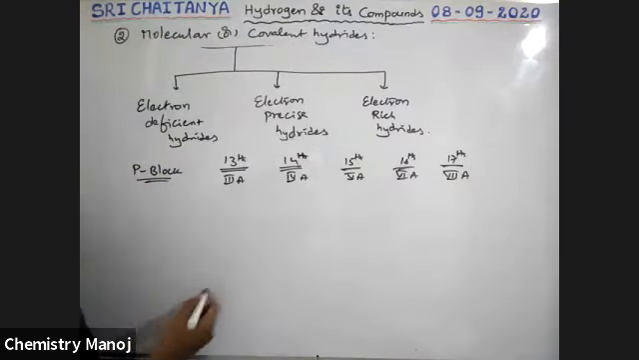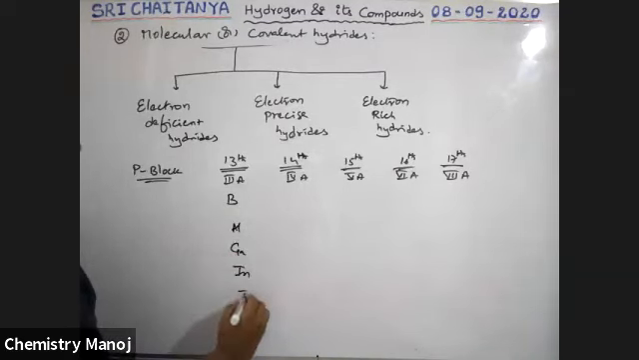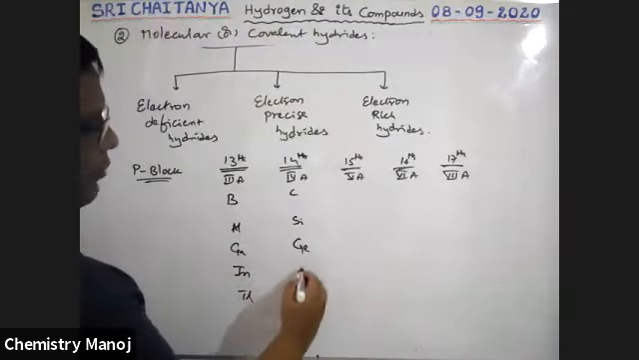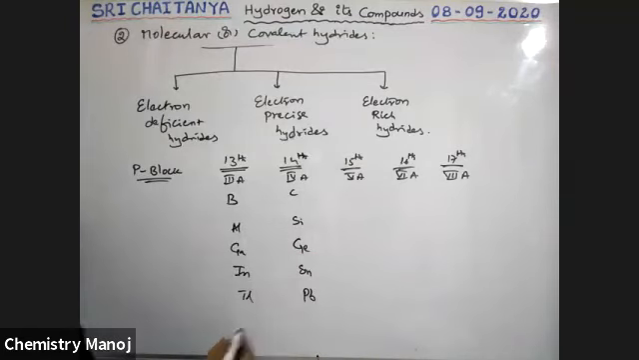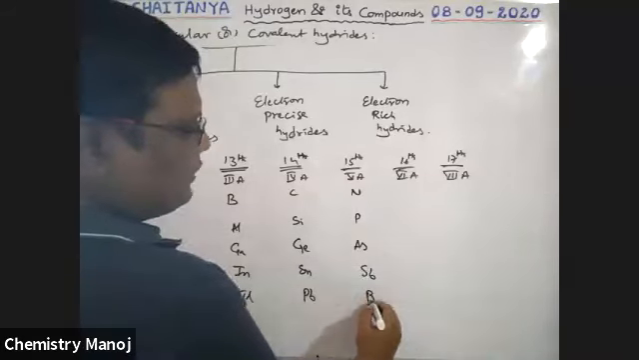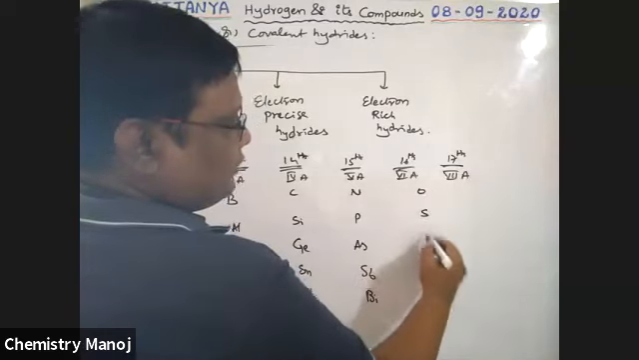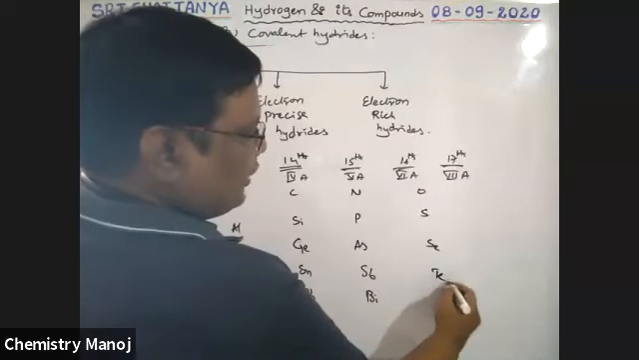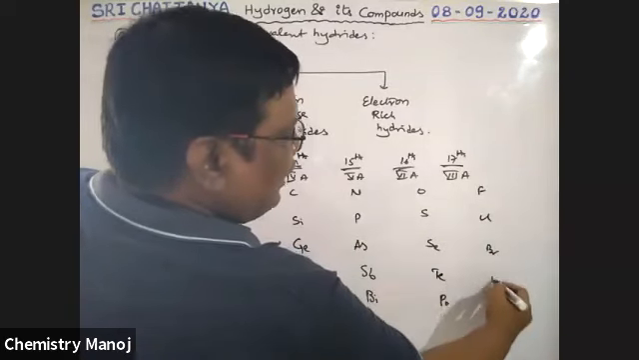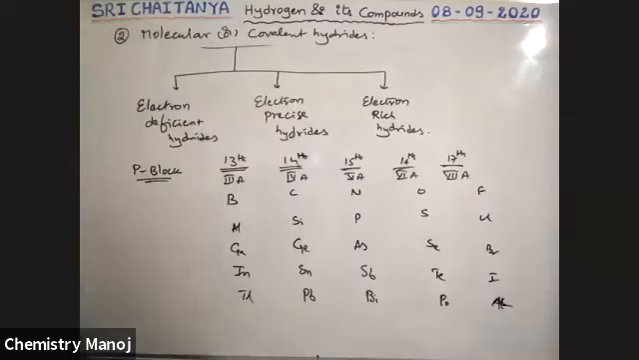Now, what are those elements? This is boron, aluminum, gallium, indium, thallium. Next, carbon, silicon, germanium, tin, lead. Nitrogen, phosphorus, arsenic, antimony, bismuth. Next, oxygen, sulfur, selenium, tellurium, polonium. Fluorine, chlorine, bromine, iodine, astatine. These are the elements in that group, boys.